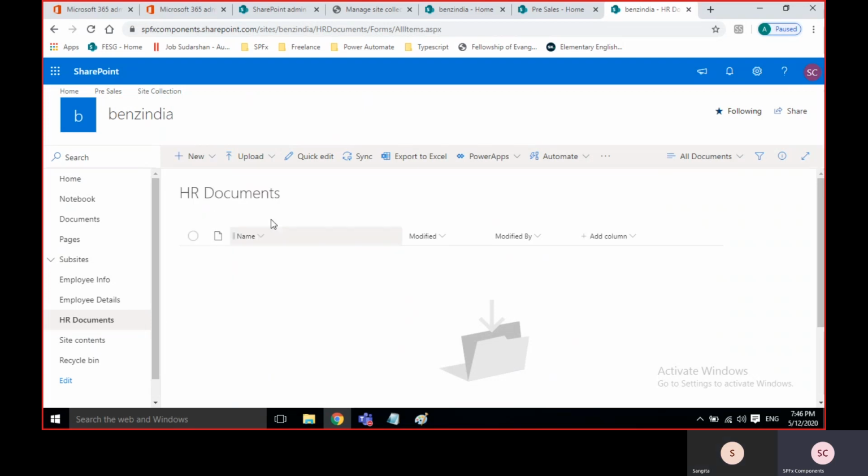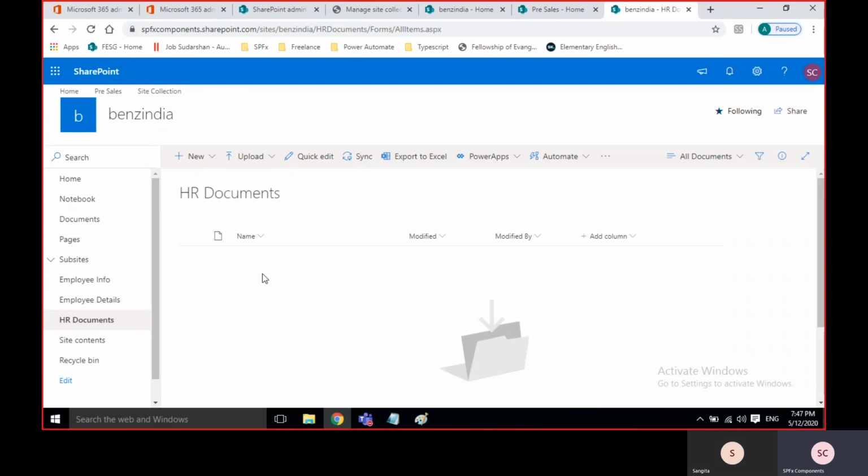Then we can create one PPT that is available to only one person. That is called document level permission, and it comes under the permissions class.